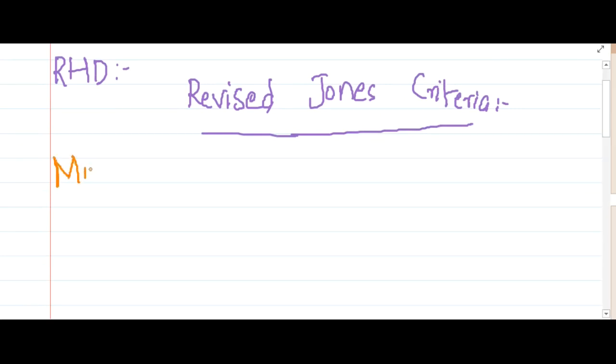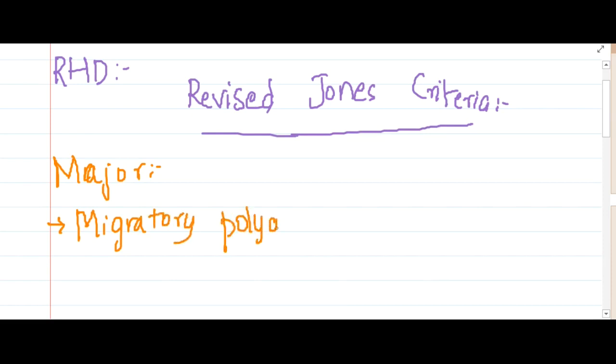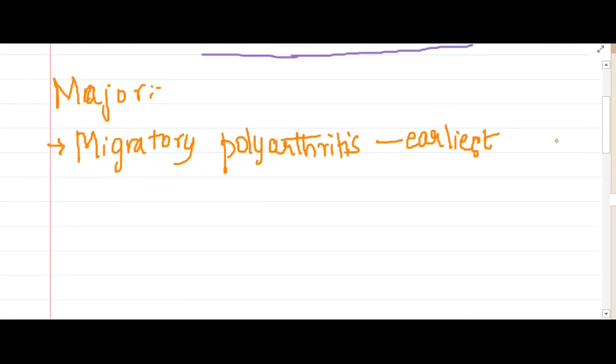First, the major criteria. We have something related to joints, that is migratory polyarthritis. This is the earliest manifestation you see in rheumatic heart disease.